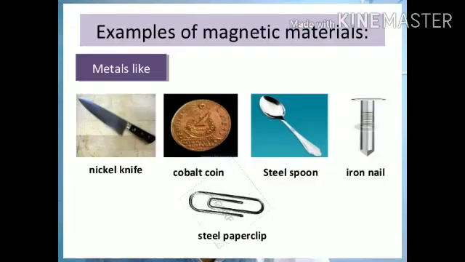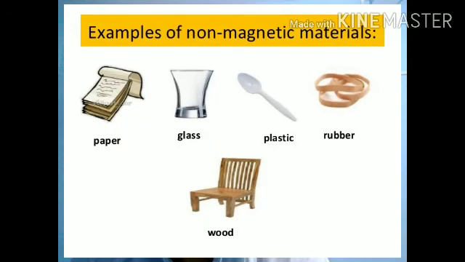On the other hand, on some materials there is no effect of any magnet. They cannot be attracted by any magnet. So these materials are called non-magnetic materials. These are plastic, wood, glass, fiber, aluminium, copper. Substances made using these materials are non-magnetic, because there is no effect of a magnet on them.